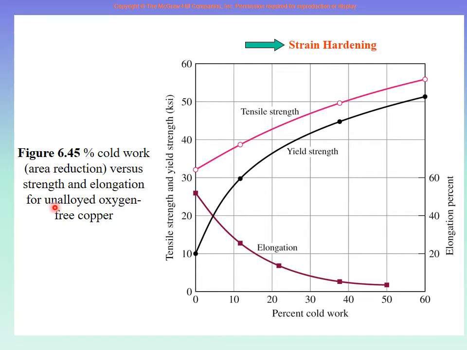They are saying unalloyed oxygen-free copper. So it is copper, which is a very pure type of copper. There is no oxygen and so on mixed in it. And strain hardening is increasing.